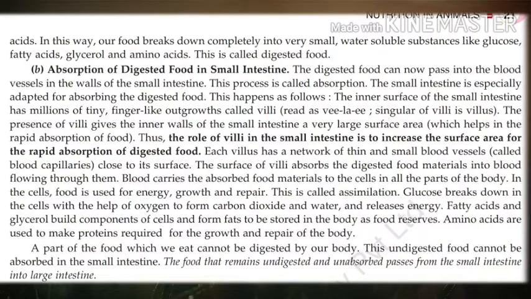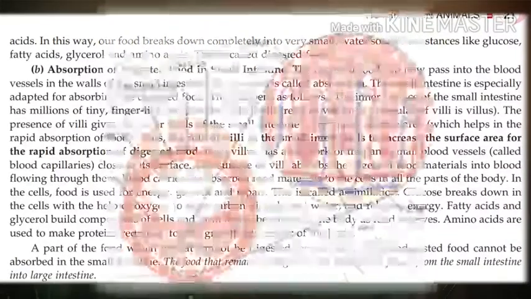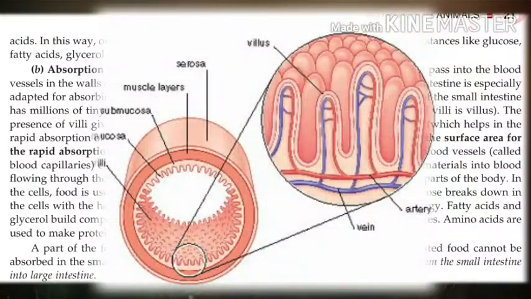The small intestine is specially adapted for absorbing the digested food. For that, look into the picture given on the screen. Do you see how the inner walls of the small intestine look like? Yes. The inner surface of the small intestine has millions of tiny finger-like outgrowths called villi.